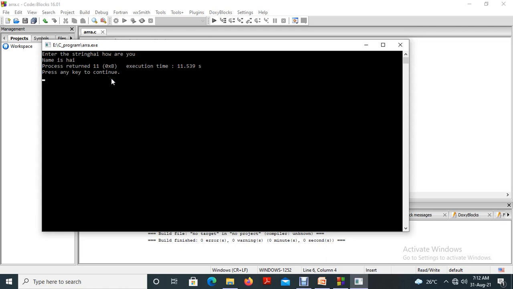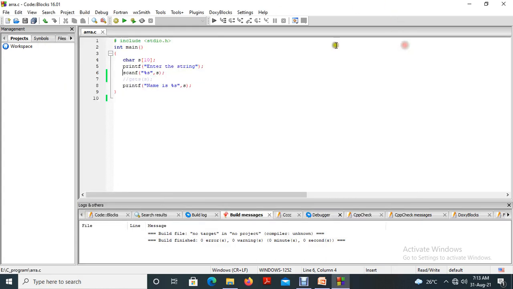So that is not fine for our programming, because a string contains spaces, characters, special characters, numbers, whatever it may be. But if you are using scanf, it accepts only the characters, not the spaces. Once the space is reached, it automatically breaks the process and prints the value. So this is a problem in the scanf statement. Hope you understand what I am saying.